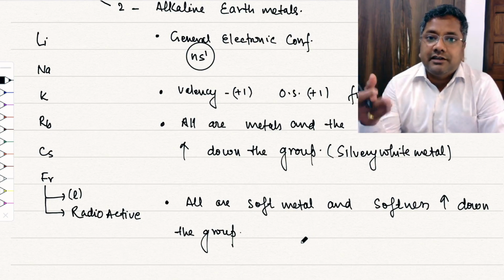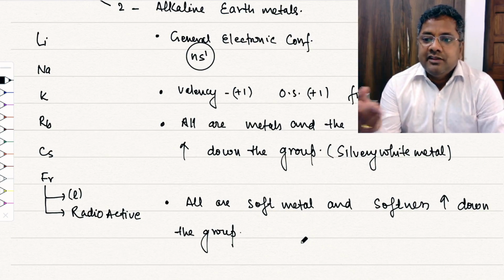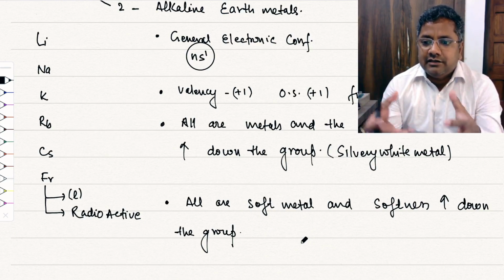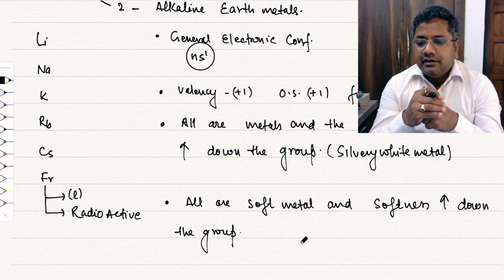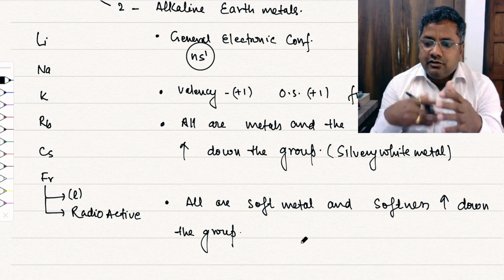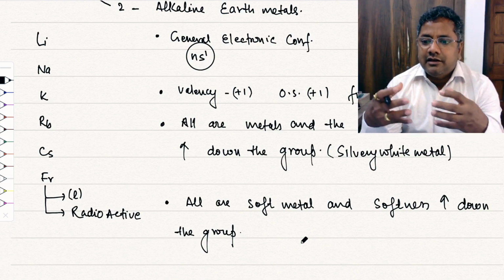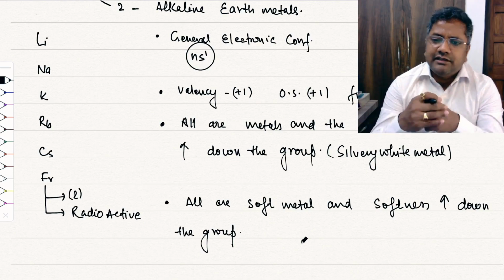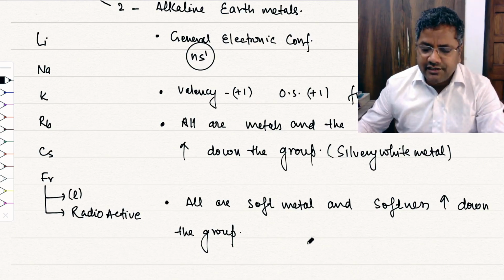If you compare with the d block elements, the transition elements, in transition elements the n-1 d orbital electrons, there are so many electrons in the d subshell, which causes interatomic interaction between metal atoms. So this is the reason why they are relatively hard, right?